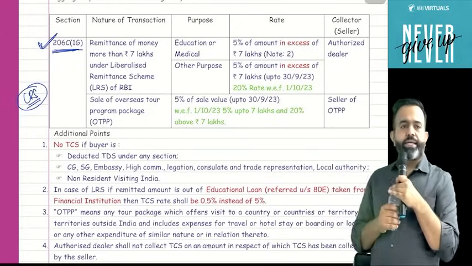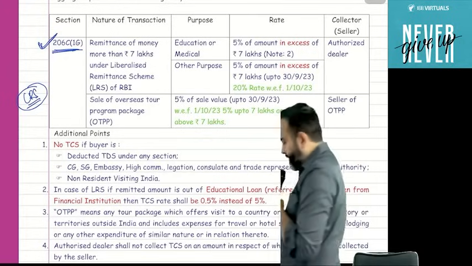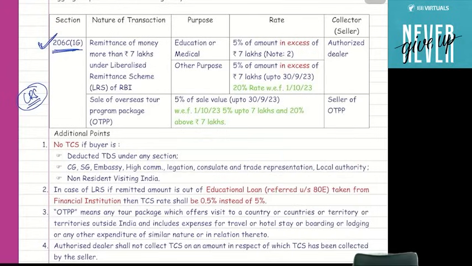Our government or our RBI basically allowed that every year individuals and HUFs can send money outside India for any purpose, and there is a limit of $250,000. $250,000 means how much in Indian rupees?